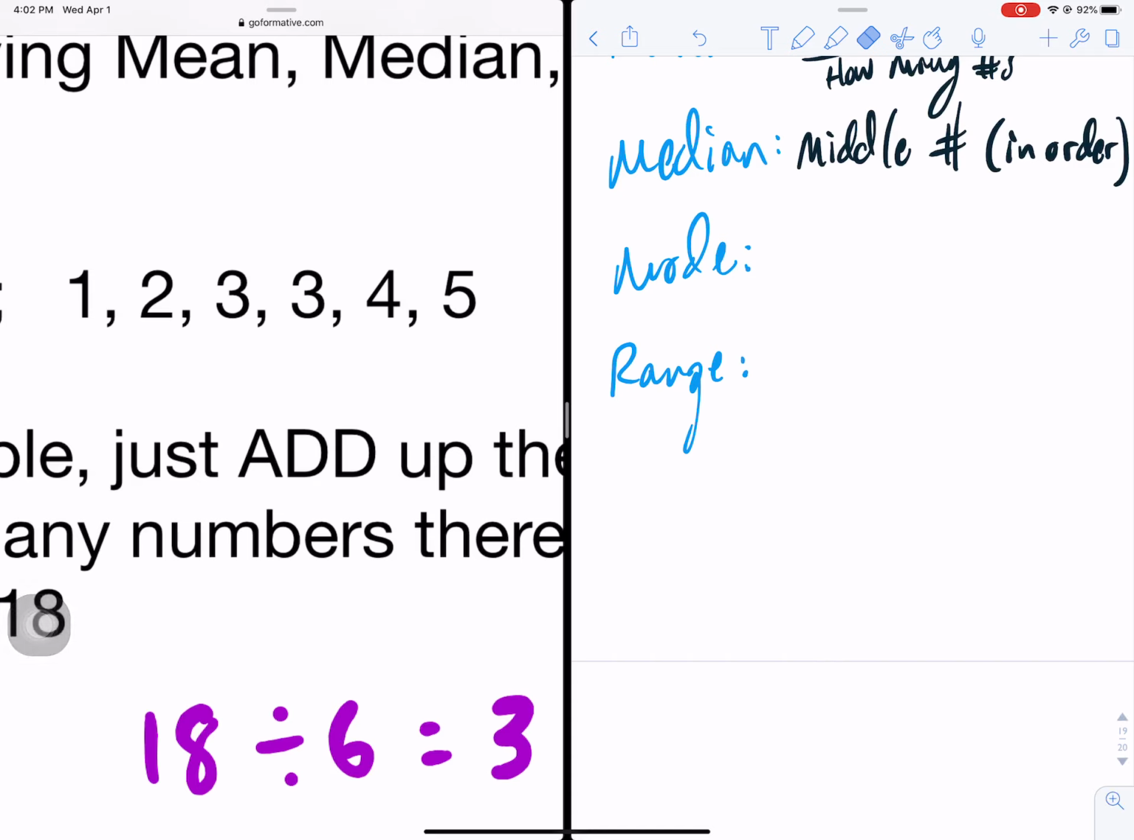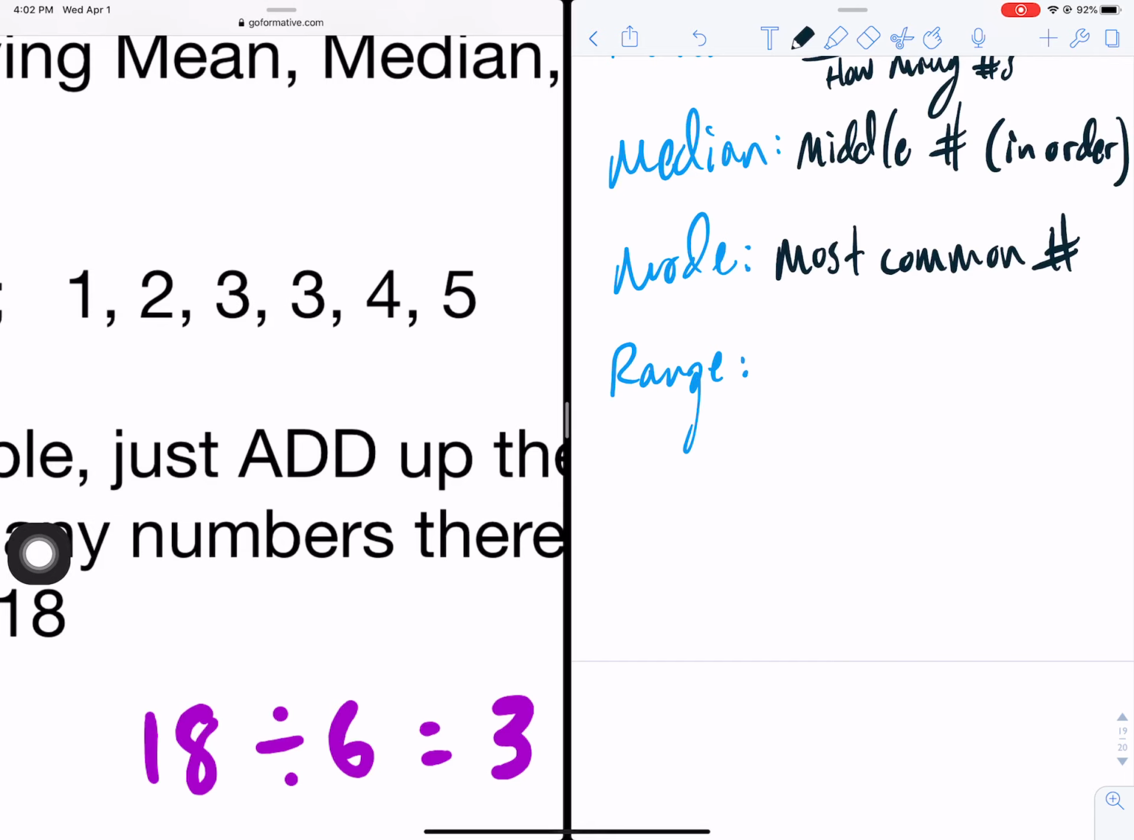What is the mode? Mode stands for most common number, most common hashtag. So which number do you see come up the most? And the answer is 3, so the mode is also 3.